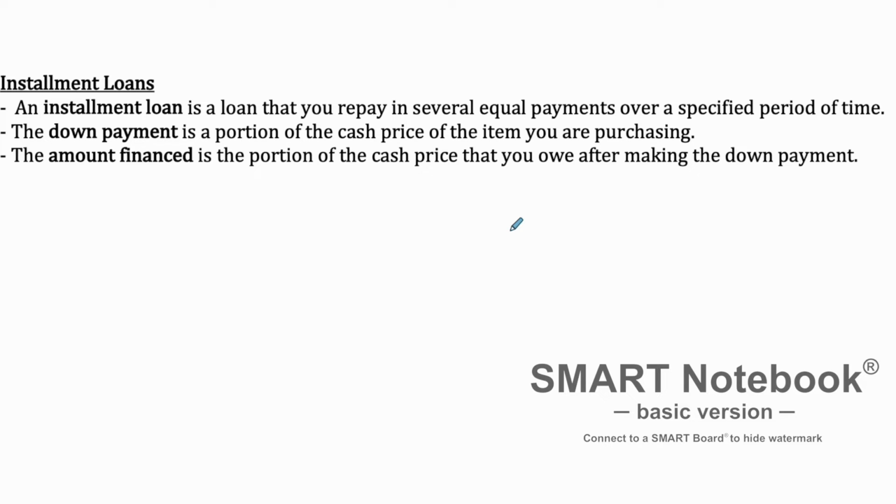So what we are going to talk about next are installment loans. Installment loans are what you think of as a typical loan. You take out a loan from the bank, whether a personal loan, a car loan, a mortgage, some kind of loan, and you repay that over a period of time, spreading it out over equal payments. Like if you take out a $1,200 loan and pay that back every month over a year, you're going to pay $100 per month.